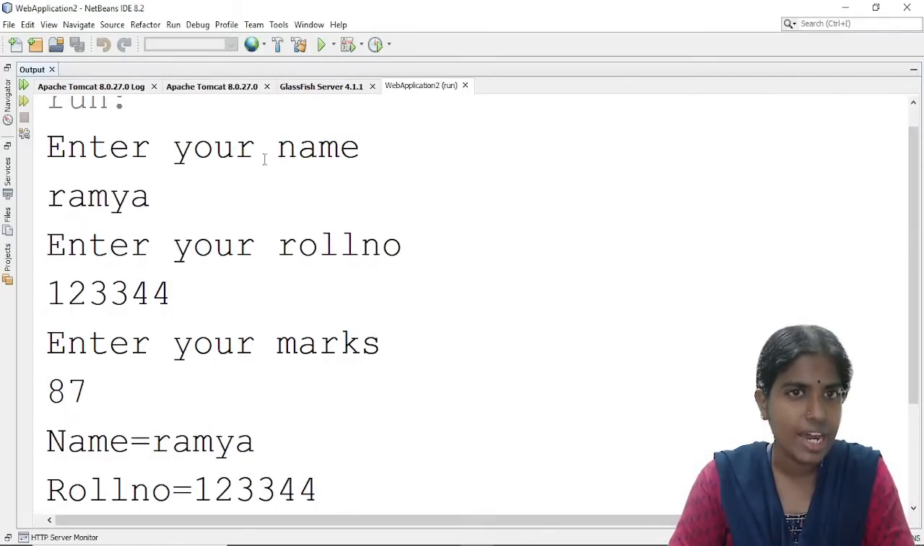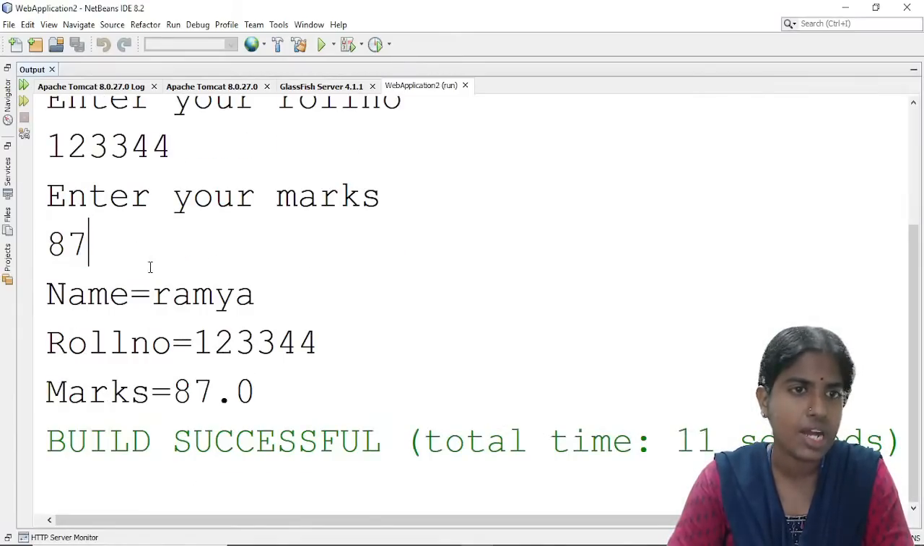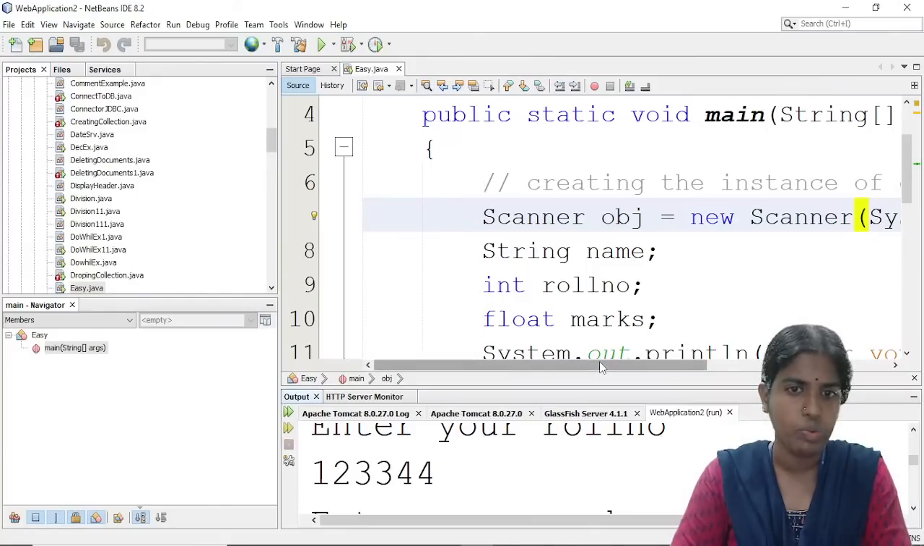Yesterday someone asked me how to use the Scanner class, how to get the user input. So using System.in, I can get the user input. I am using some prompt messages: enter your name, for example, Ramya, and enter your roll number. Whatever the roll number is, he will enter his roll number, and whatever the marks are. Clear with this example?